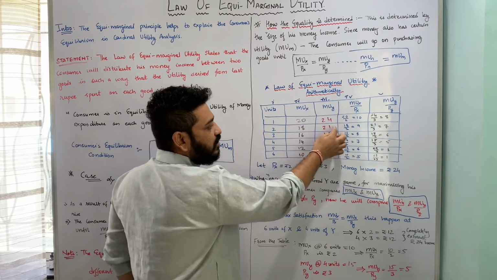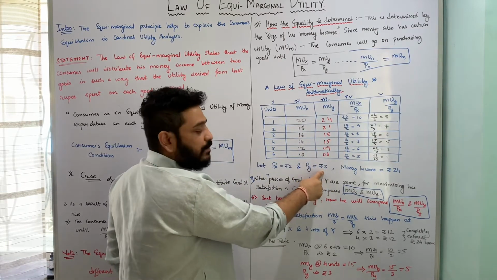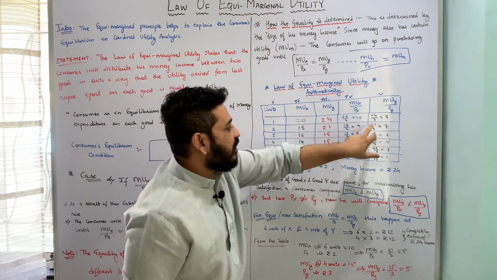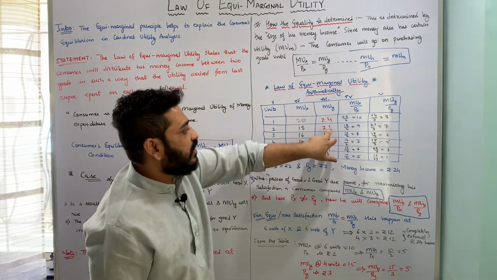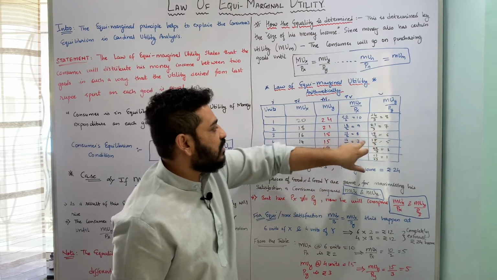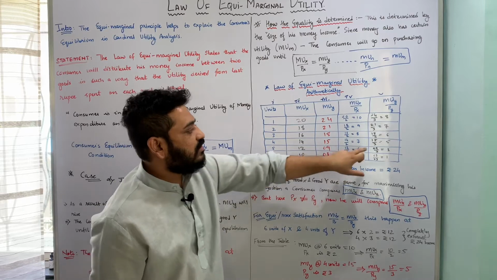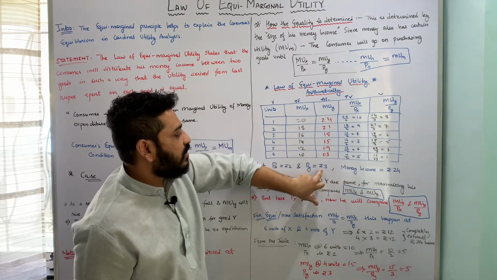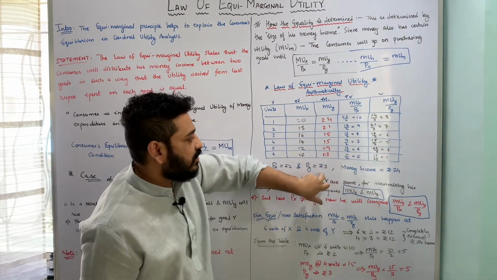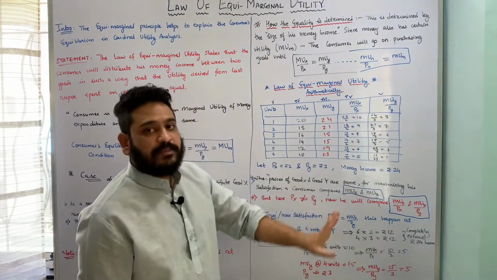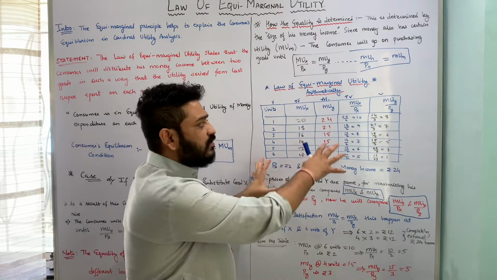I am dividing each of these by the price of Y. Price of Y here is 3 rupees per unit. So 24 divided by 3 which is 8, 21 divided by 3 which is 7, 18 divided by 3 gives me 6, 15 divided by 3 gives me 5, 9 divided by 3 gives me 3, 3 divided by 3 gives me 1. So this is how I have achieved the fifth column in this table. I hope this is pretty much clear.